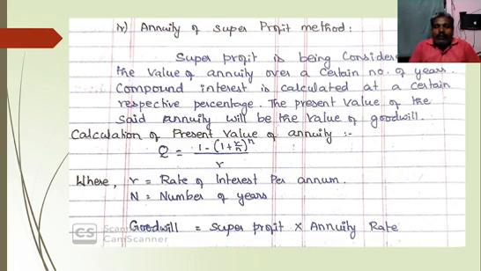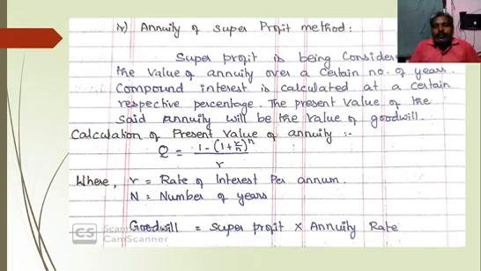So how to calculate the present value of an annuity? So Q equals 1 minus (1 plus R divided by N) whole power N, divided by R, where R represents the rate of interest per annum, and N represents the number of years. So here, how to calculate goodwill? Goodwill equals super profit into annuity rate.